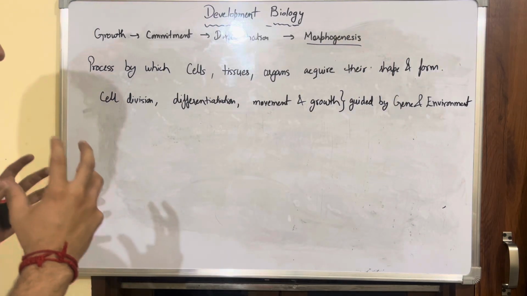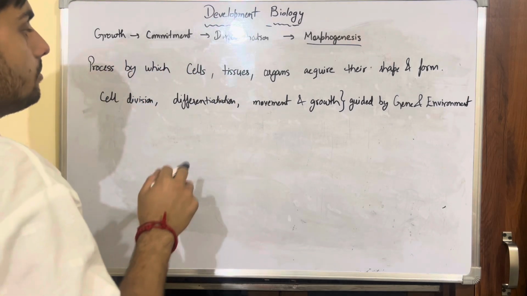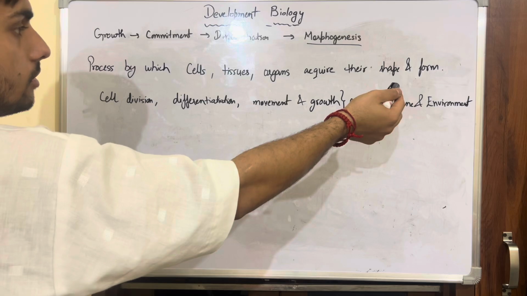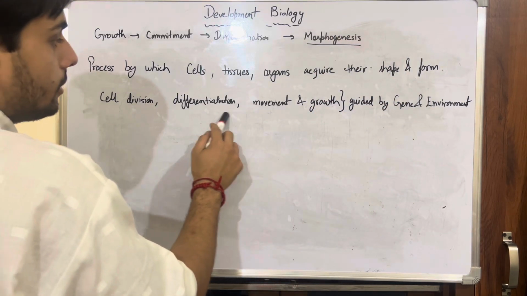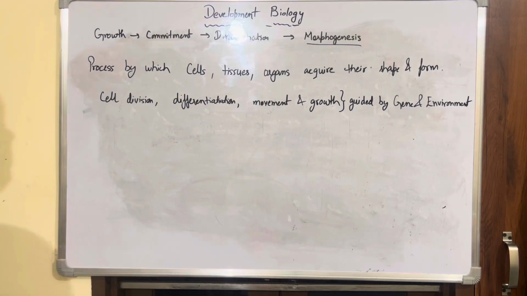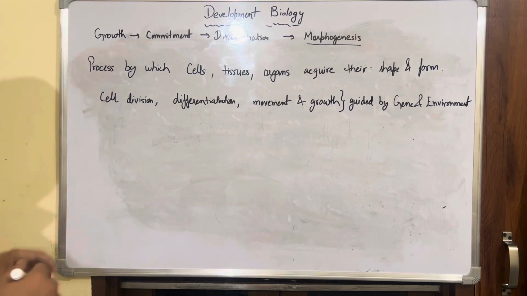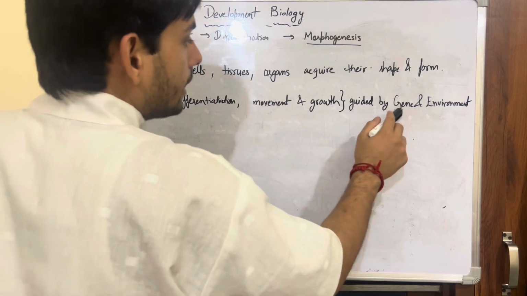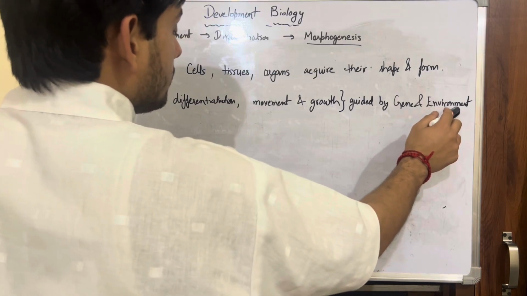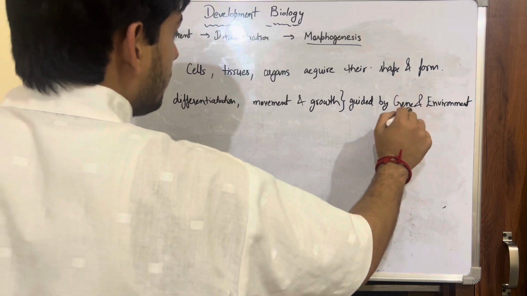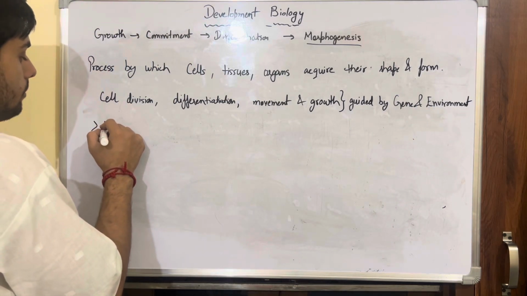Okay, now when nature makes these cells, tissues and organs in their shape and form, it involves the complex cell division, differentiation, movement and growth properties which are required for these to attain their shape and form. And all these processes are of course guided by genes and environment. Yes, it is true, genes and environment, because environment also plays a factor, and apart from environment the genes also play their role.